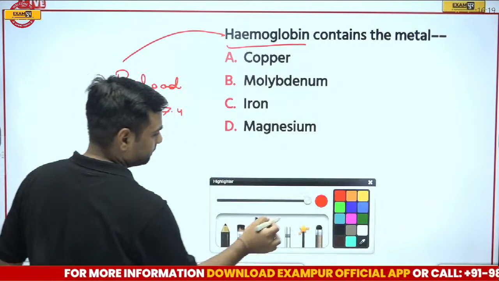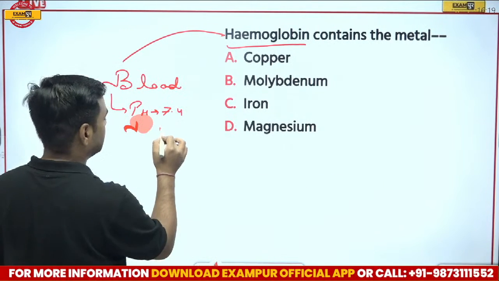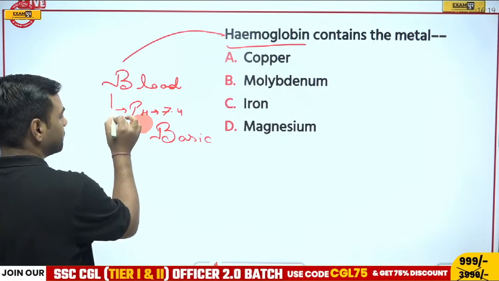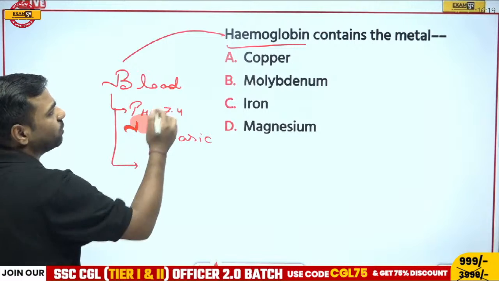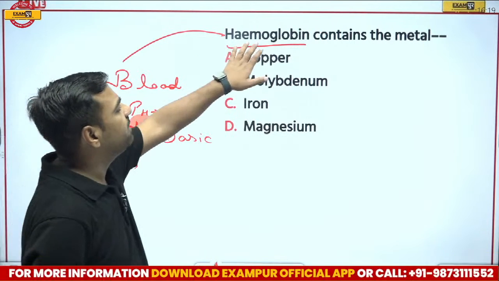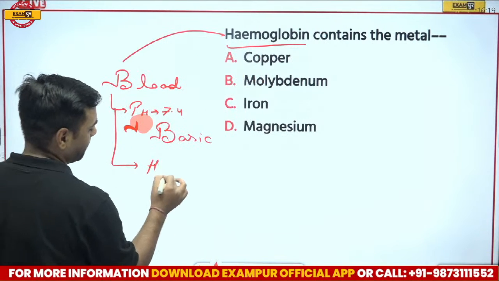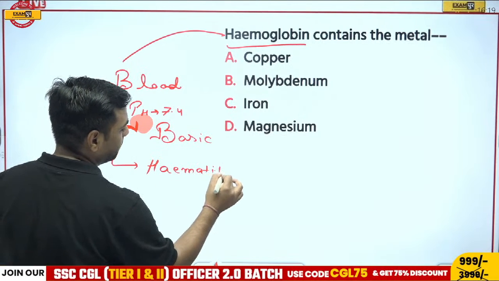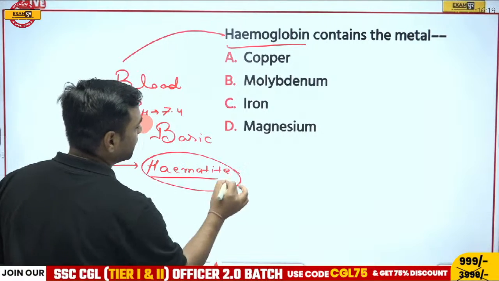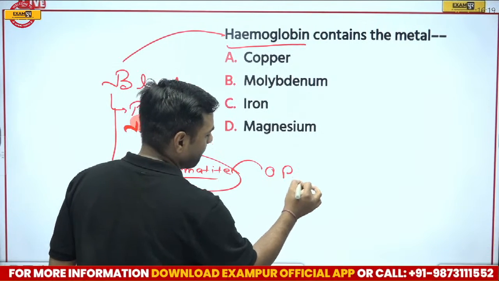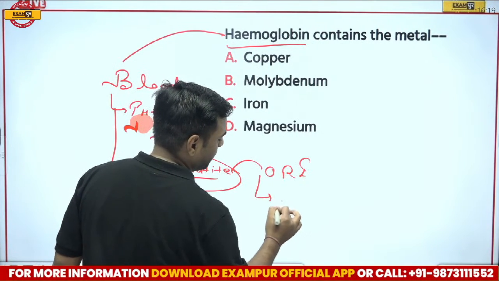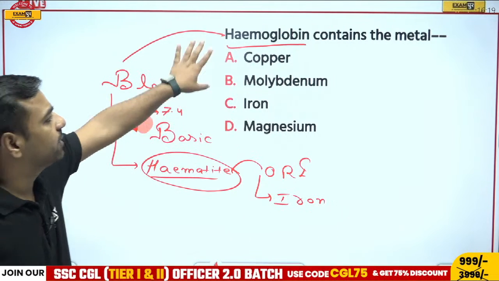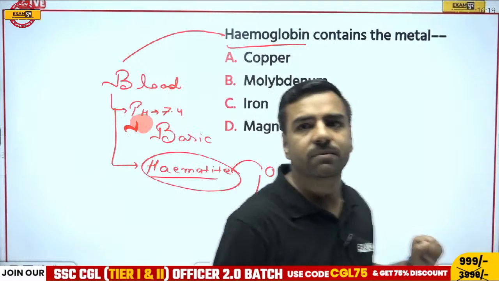This means our blood is basic in nature. Then blood includes hemoglobin, where if I talk about this word heme, I can relate it with hematite, right? Hematite is actually the ore of iron. And we have the option here itself: copper, molybdenum, iron and magnesium.